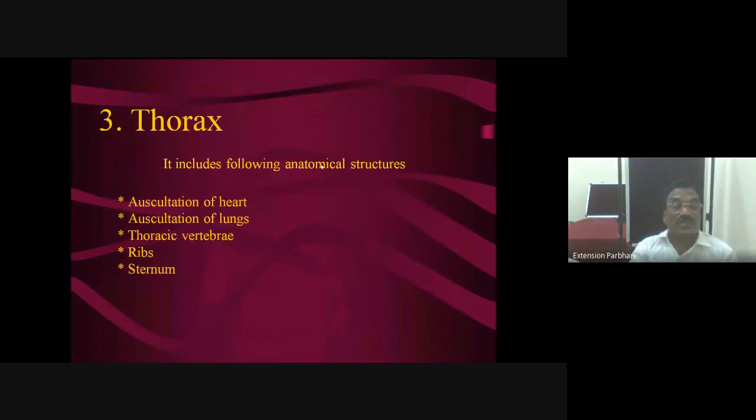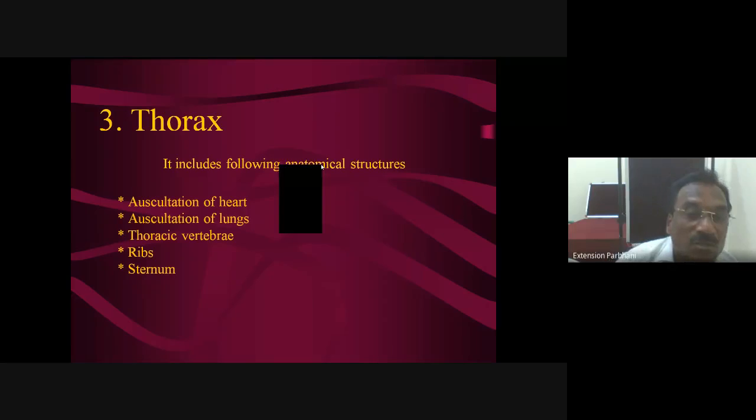Now, the third region, that is the thorax. Now, the thorax includes the following anatomical structures. Now time is okay, I will go fast.